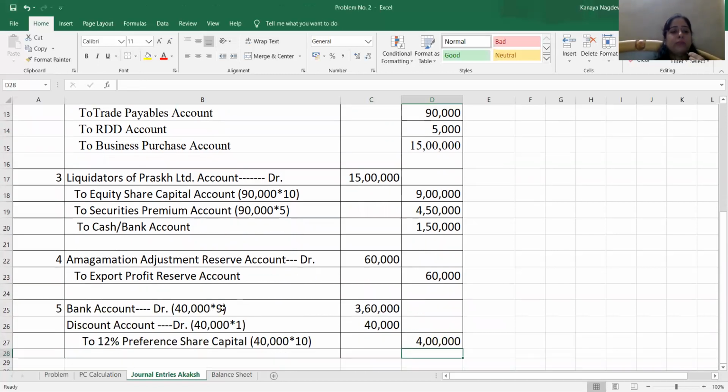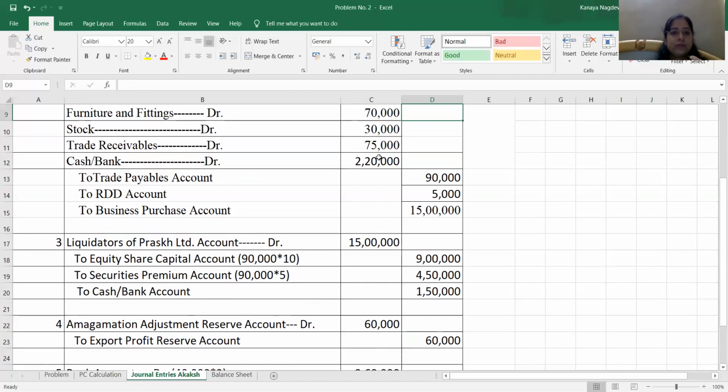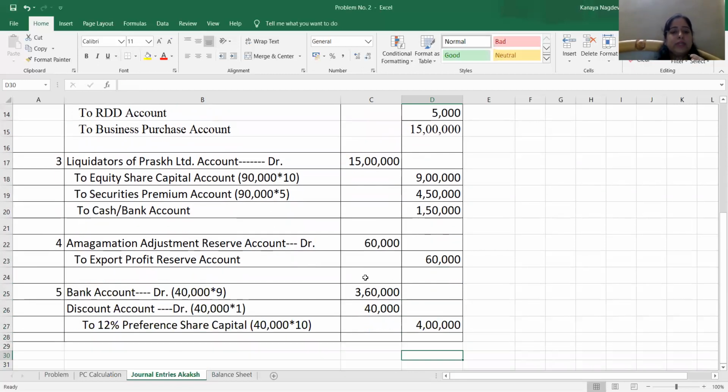Then bank account debit 3,60,000. We have again received 3,60,000. So this 3,60,000 is going to be added to cash. Already we had 2,20,000 cash taken over. Out of that, 1,50,000 is paid as cash to the liquidators of Prakash Limited, and this 3,60,000 again is received in the form of preference share capital. So this is to be added to the cash or bank account.